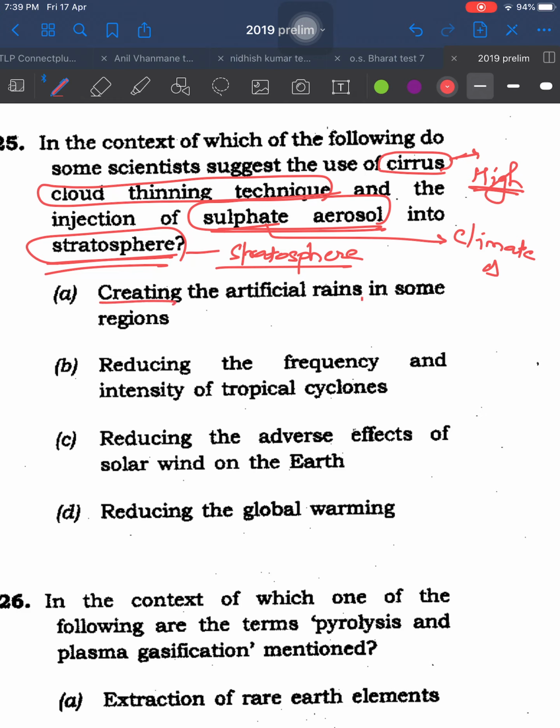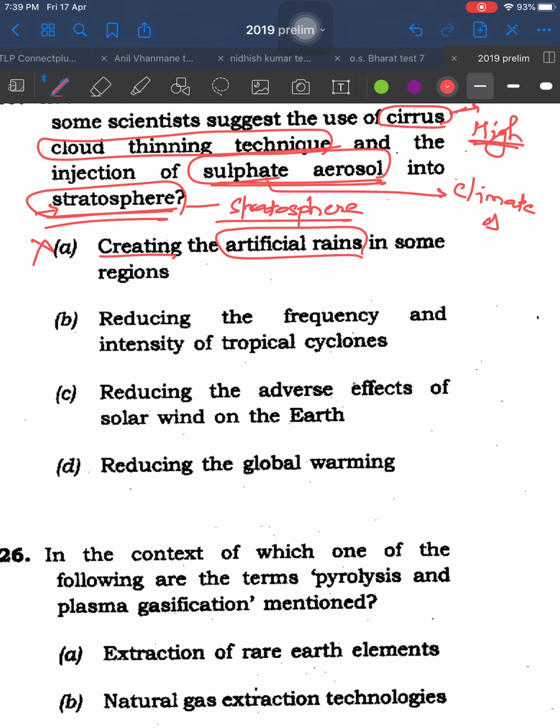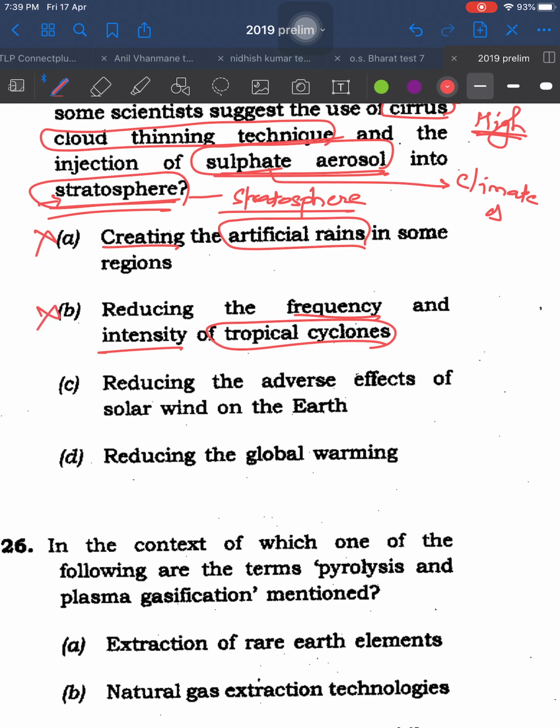Now creating artificial rain. You know that rainfall happens only in troposphere, and it is talking about stratosphere. Anyway, logically first is gone. Come to second. Reducing the frequency and intensity of tropical cyclone. It is irrelevant at all to the demand of the question. It is talking about tropical cyclones. That means the cyclones which happen in troposphere.